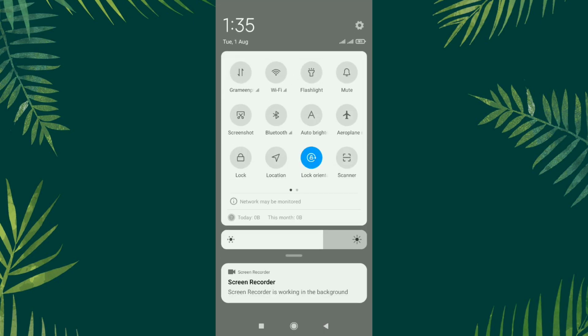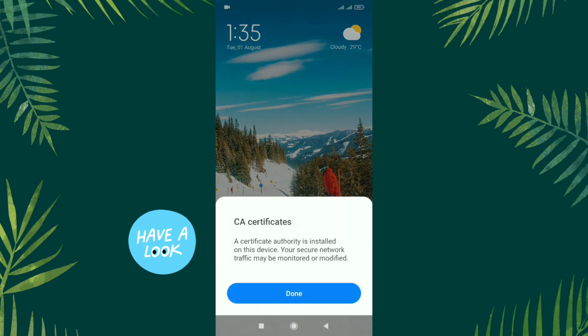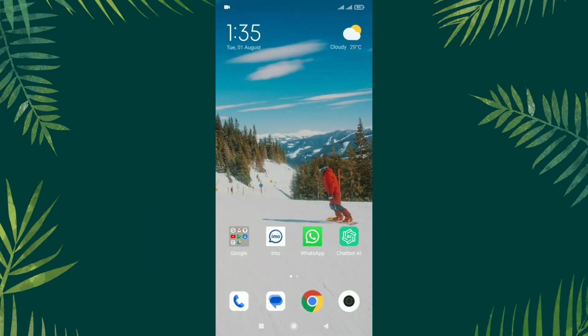What the heck? There is a notification: network may be monitored. Let's tap on it. It says CS certificates. A certificate authority is installed on this device. Your secure network traffic may be monitored or modified. So we need to remove those unnecessary CS certificates.